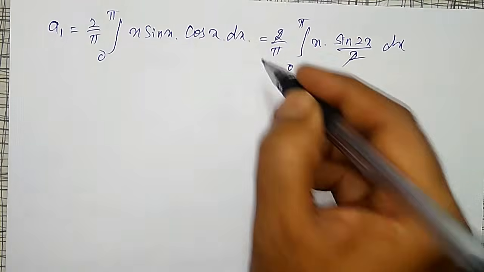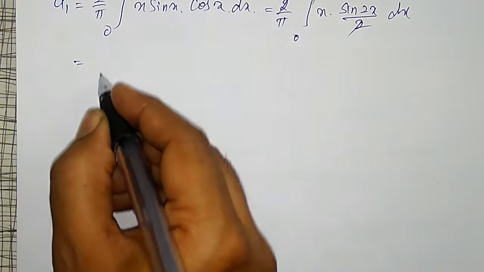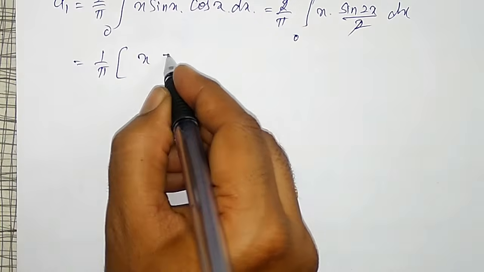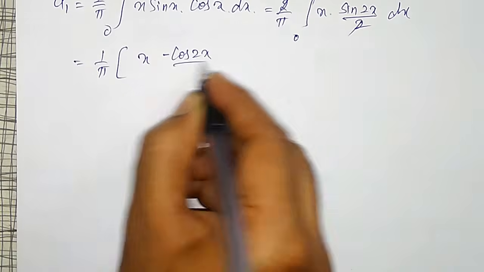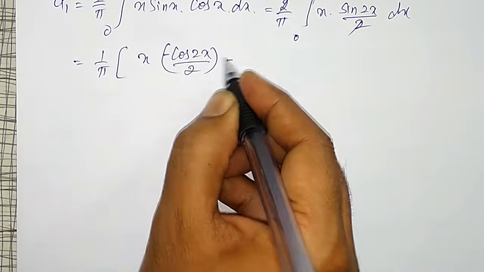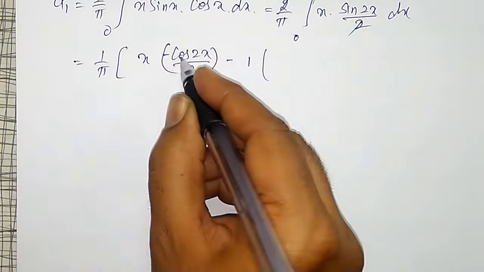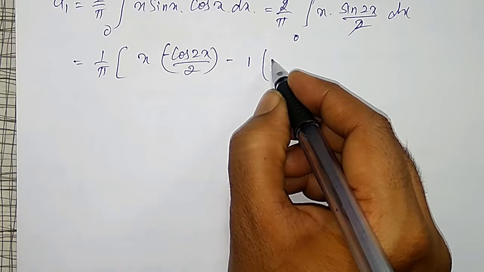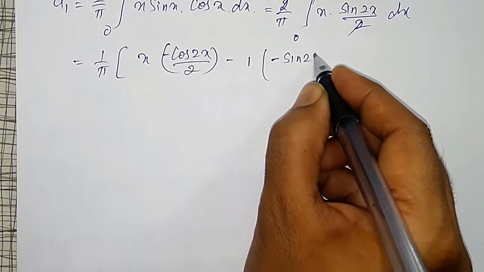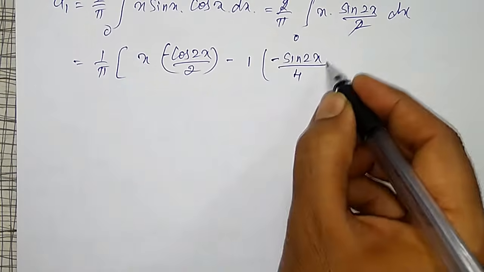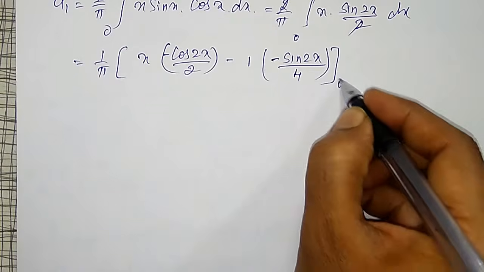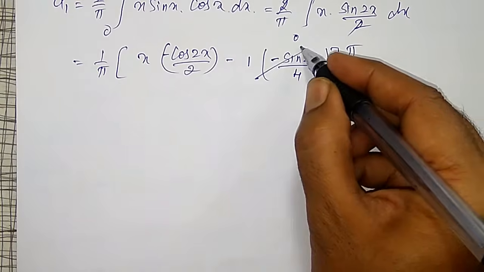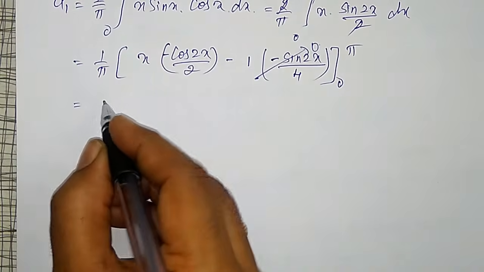And here 2 cancels, integration of this can be done as 1 by pi, x into integration of sin which becomes minus cos 2x divided by 2, minus differential of x is 1, integration of minus cos 2x divided by 2 will become minus sin 2x divided by 4, between the limits 0 to pi. And for 0 to pi, again sine contained term will become 0. Only for this term we have to evaluate.